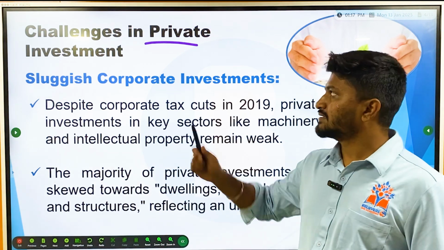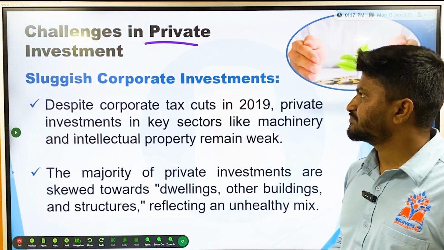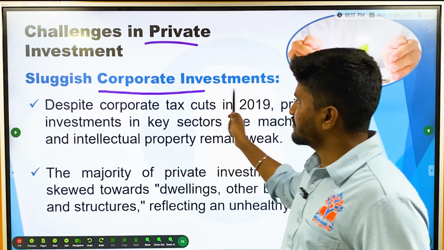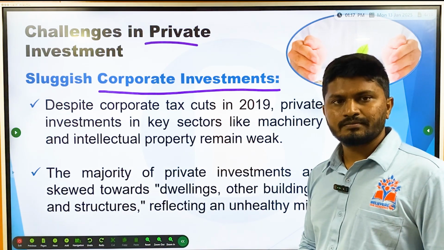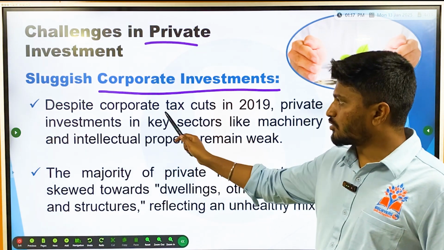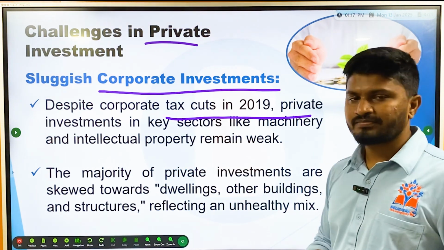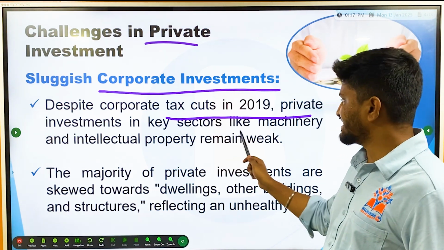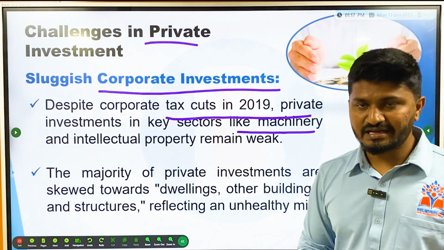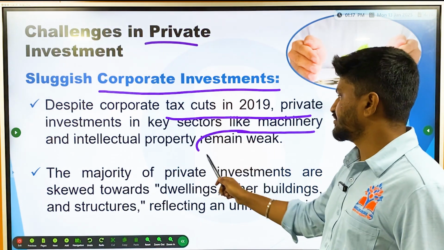One of the main reasons is challenges in private investment. That is, there is sluggish corporate investment, meaning despite the corporate tax cuts in 2019, private investment in key sectors like machinery and intellectual property remains weak.